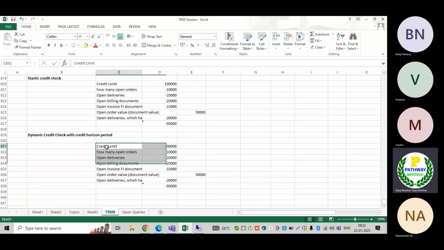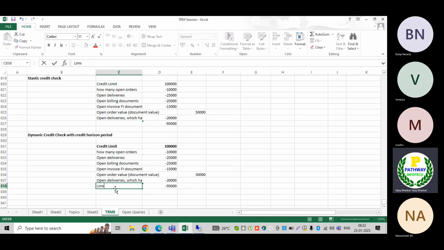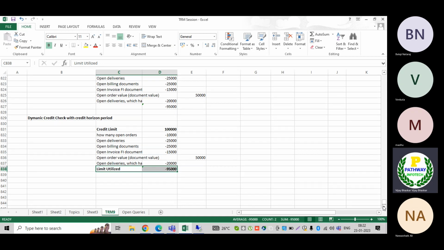Now I have a credit limit of 1 lakh rupees, and the limit is already utilized by the customer. Still, the users are trying to create a sales order or delivery, whatever it may be, but the system is not allowing users to place the order or perform the delivery.